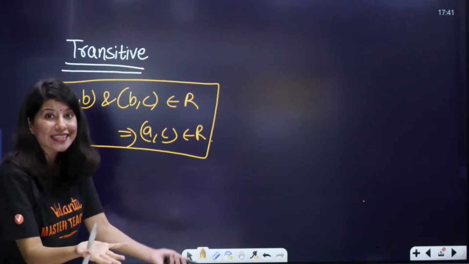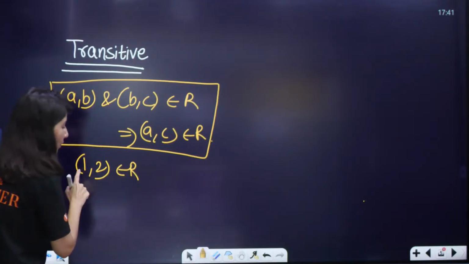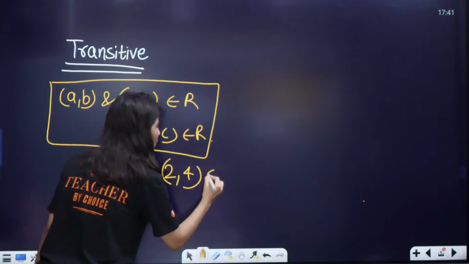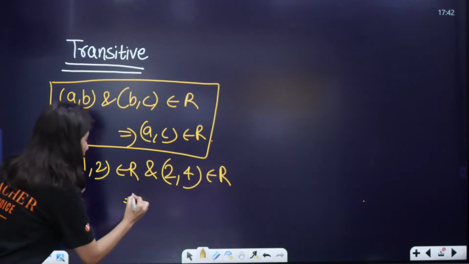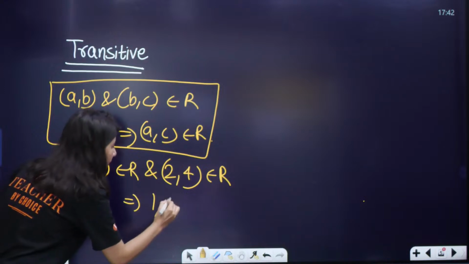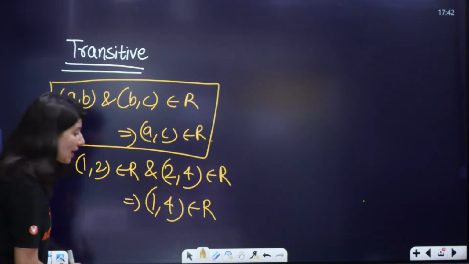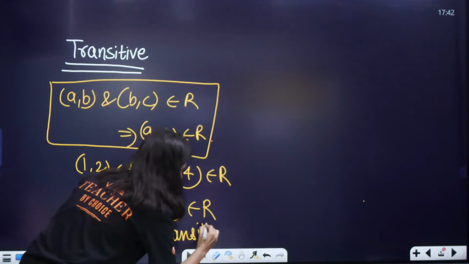Now in our case, let us understand: 1 comma 2 belongs to R, yes ma'am, because 2 is divisible by 1. And 2 comma 4 belongs to R, yes ma'am, because 4 is divisible by 2. That means 1 comma 4 will also belong to R, yes ma'am, because 4 is divisible by 1. Hence it is transitive.